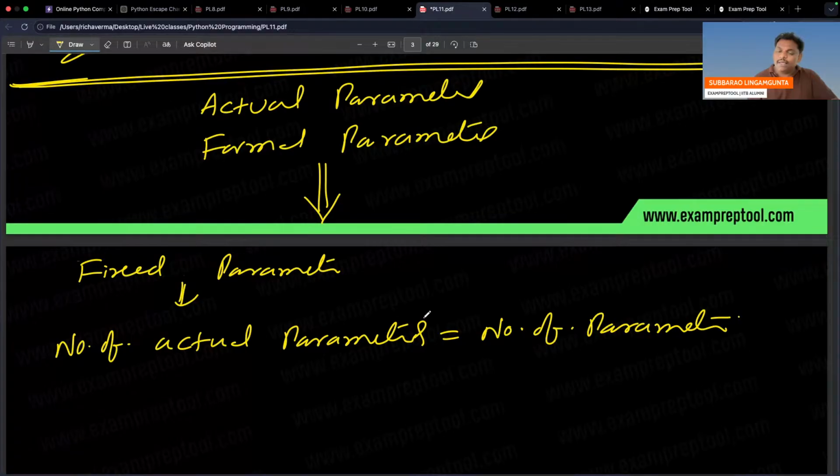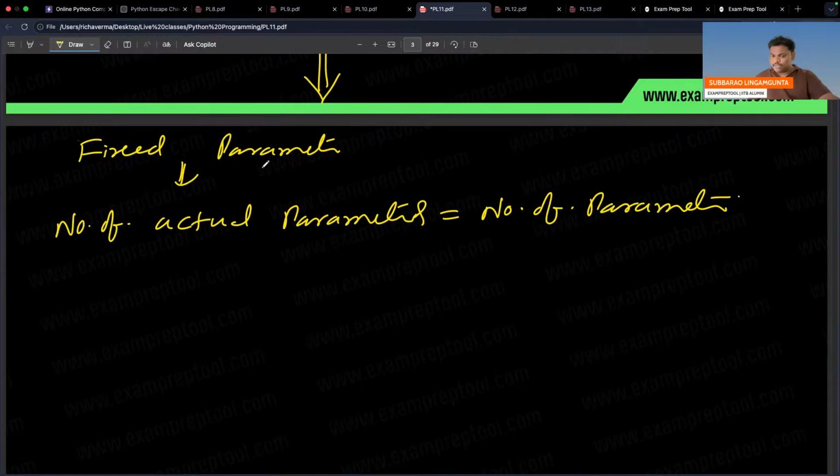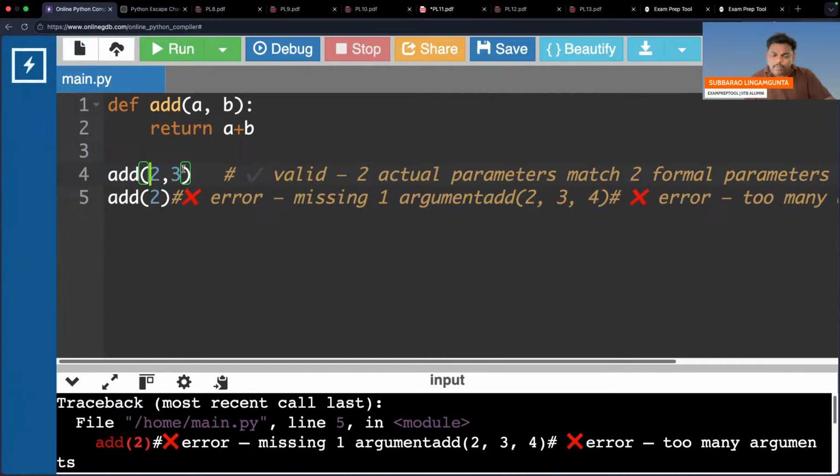So we are talking about actual parameters and formal parameters in the Python language. There is one concept called fixed parameter. See this example. Two people are going, received by two people, no issue. Next, one person going, received by two people, issue there. That is the reason you got the error. In the add function, one parameter is missing. You cannot do like this.